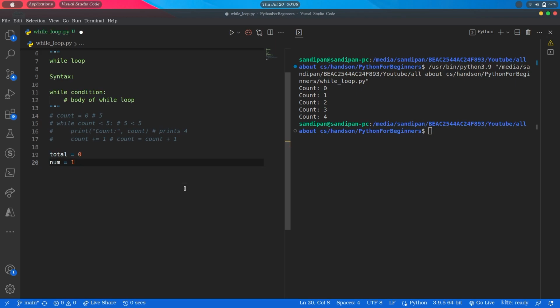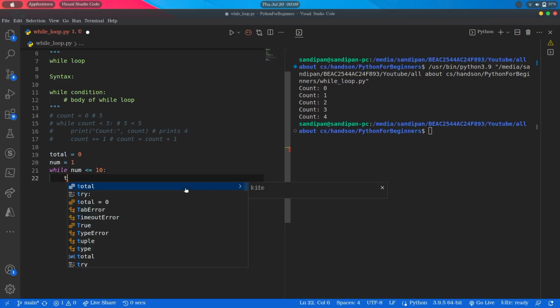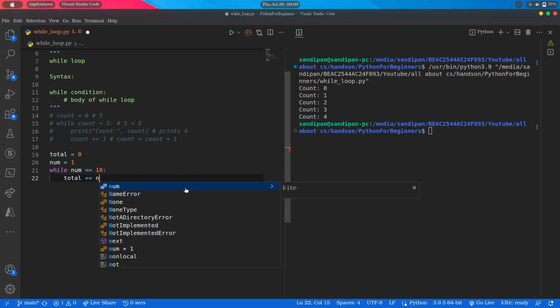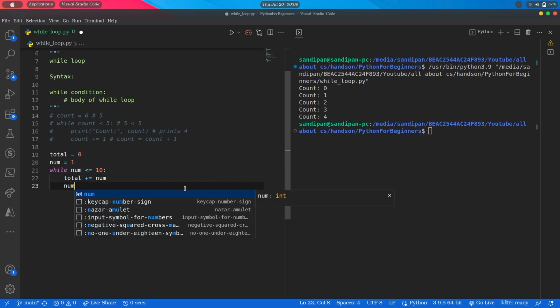Now we will write our while statement like this: while num less than equals 10, means we want to continue till 10. Then total plus equals num, and num plus equals 1.